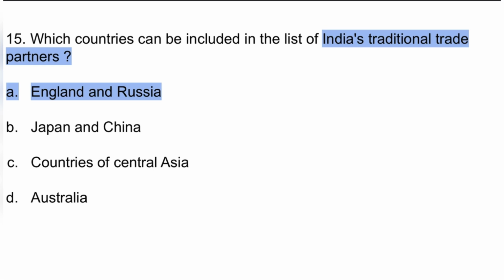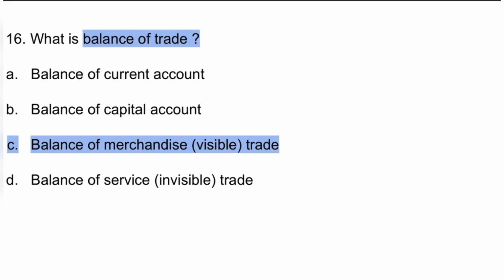Option A is the correct one. 16. What is balance of trade? Now, balance of trade. Trading is done for the visible goods only, not for the services. So here option C will be the correct one. Balance of merchandise, visible trade.